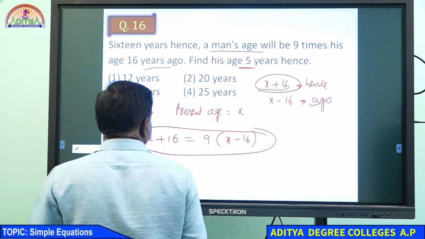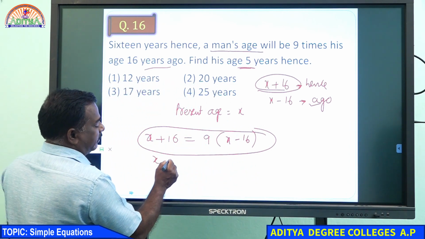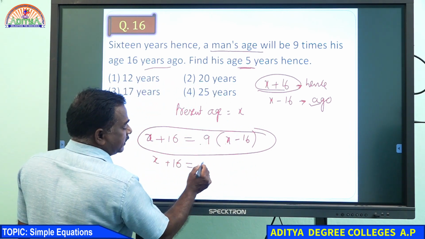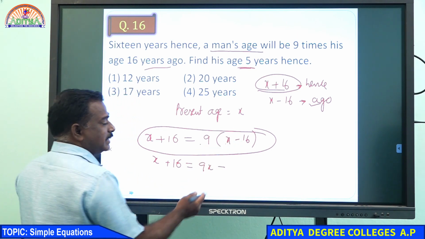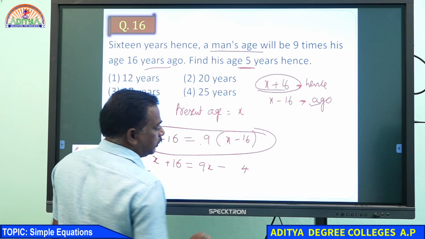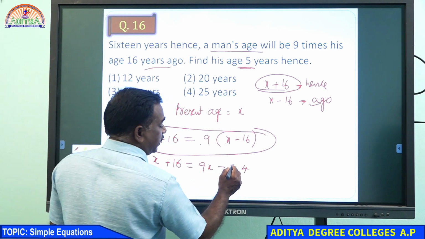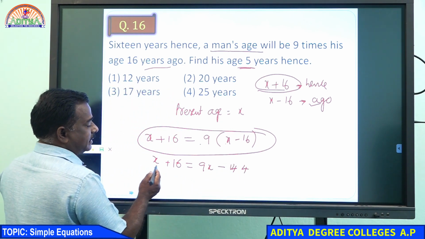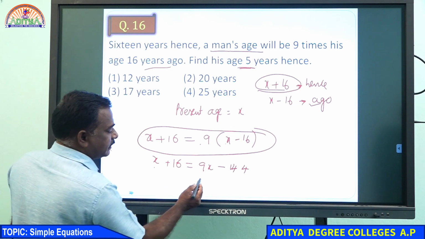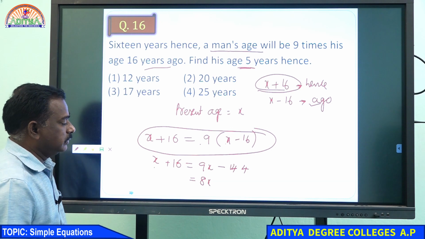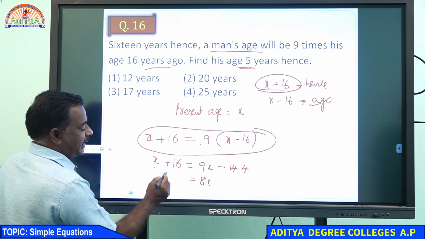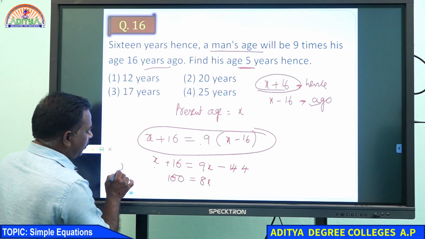What is the x value here? x plus 16 equals 9x minus 9 sixteens. 9 into 16: 9 sixes are 54, 9 ones are 144. So here x, here 9x, you will get 8x equal to 16 plus 144, that is 160. So x equals 20 we got.